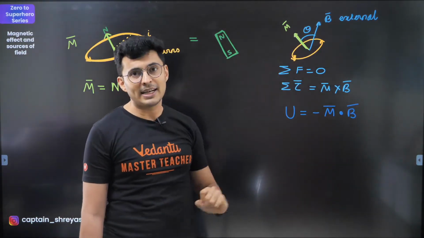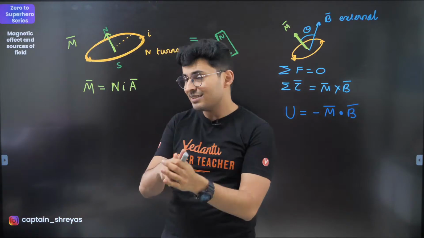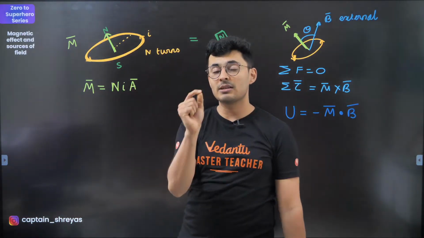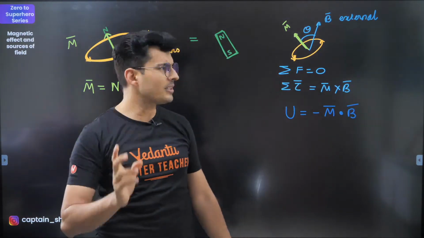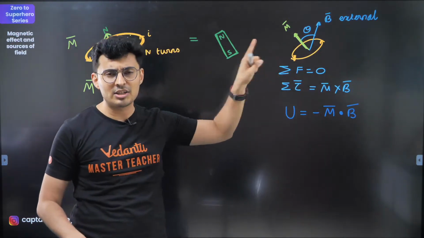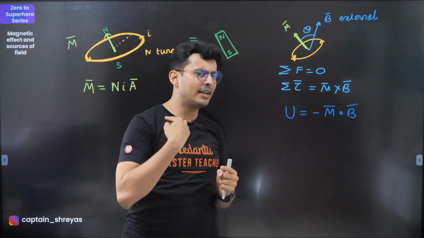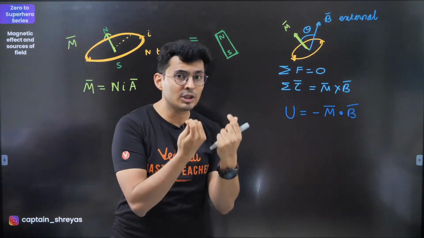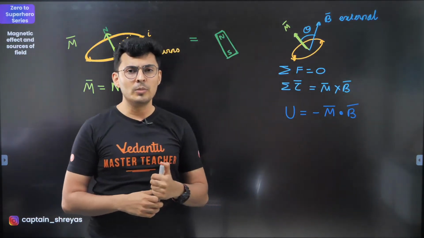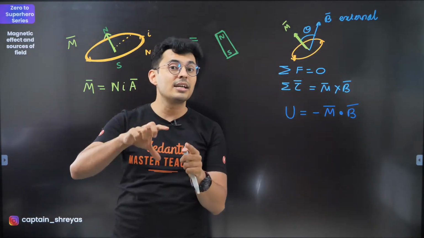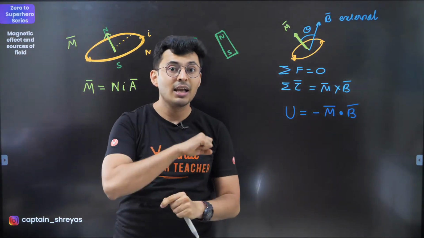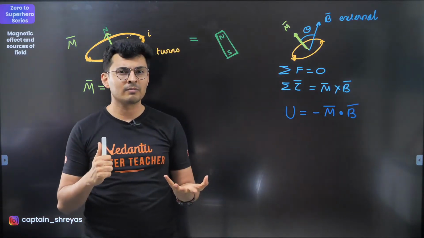The significance of magnetic moment is that it is one singular quantity which helps us make the calculations. Just imagine if you had an arbitrary shape loop, even circular, each point will experience force in a weird direction. Imagine writing the torque of that loop by calculating the forces and then seeing what is the torque of each force and then integrating and finding it out.